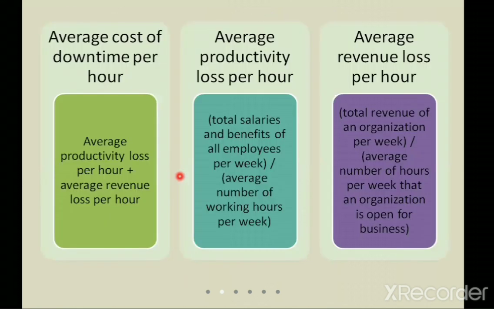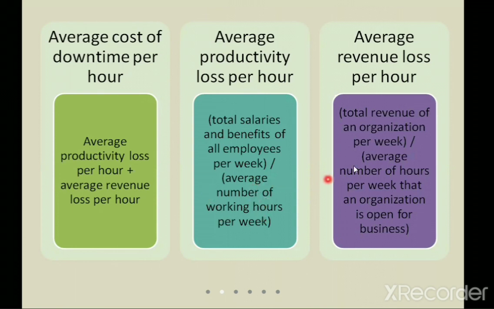Okay, now how are they going to calculate all these downtimes? The first one is the average cost of downtime per hour. They are going to calculate it as the average productivity loss per hour plus the average revenue loss per hour, right? So how is the productivity loss calculated? It is the total salaries and benefits of all the employees per week divided by the average number of working hours per week, right?